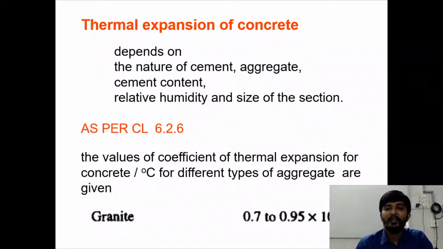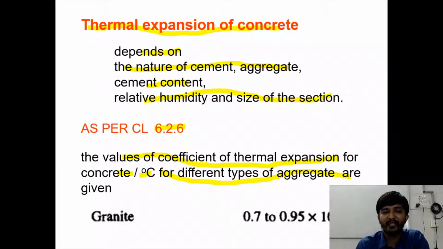Next important property of concrete is thermal expansion of concrete. Thermal expansion of concrete depends on the nature of cement aggregate, cement content, relative humidity and size of the section. As per clause number 6.2.6, the values of coefficient of thermal expansion for concrete per degree Celsius for different types of aggregate are given. For example, for granite, the value of thermal expansion given is 0.7 to 0.95 into 10 raised to minus 5 per degree Celsius.